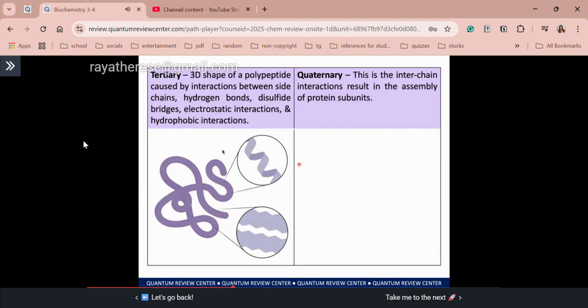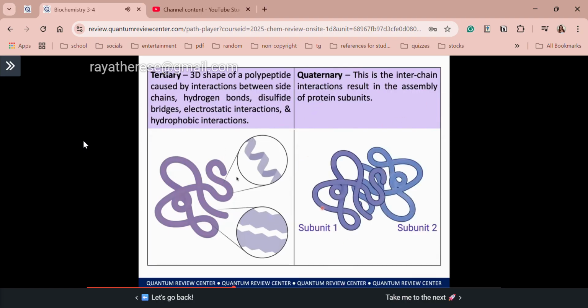Okay, so lastly, quaternary, this is just the interchain assembly of your protein subunits. So sir, yung subunits ba, tertiary structure po yan? Yes po. So here for your example of protein, this is composed of two different tertiary structures assembled in order to form your quaternary structure. Again guys, it is not required, hindi siya prerequisite, for your proteins to be functionally active. Okay, so that's it for protein levels of structure.